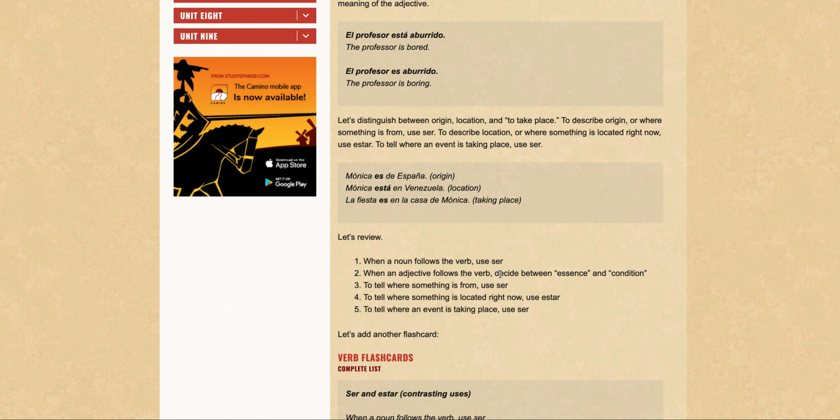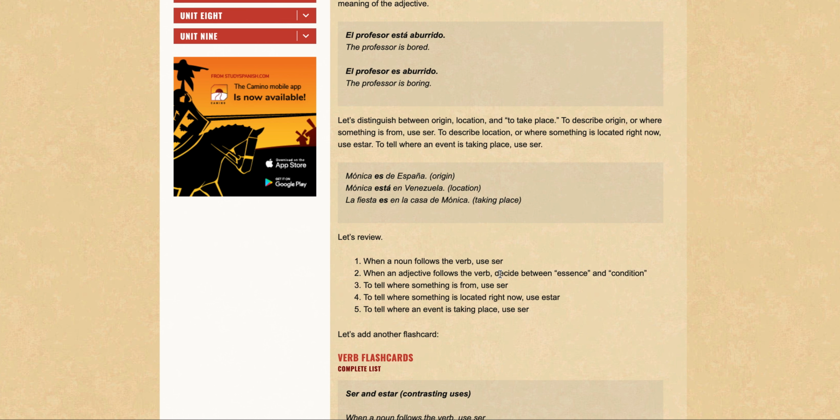At a particular point in time it's in location A, and after a few hours it is in location B. It changes, right? But if you're talking about origin, where someone is from, that never changes. That is a characteristic of that person. That will never change, and that's why we use the ser form.